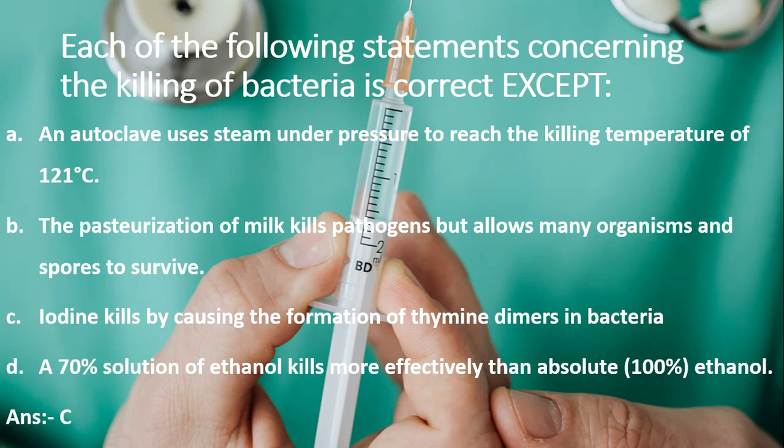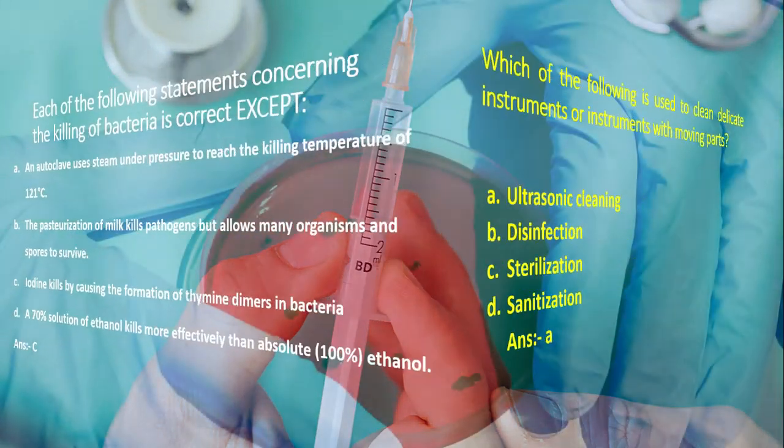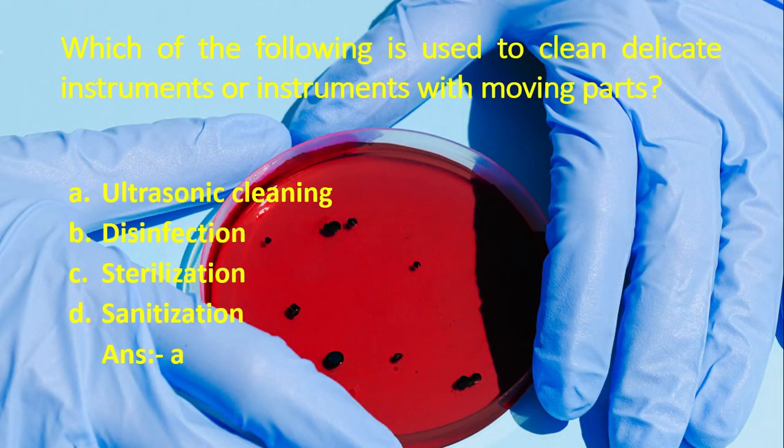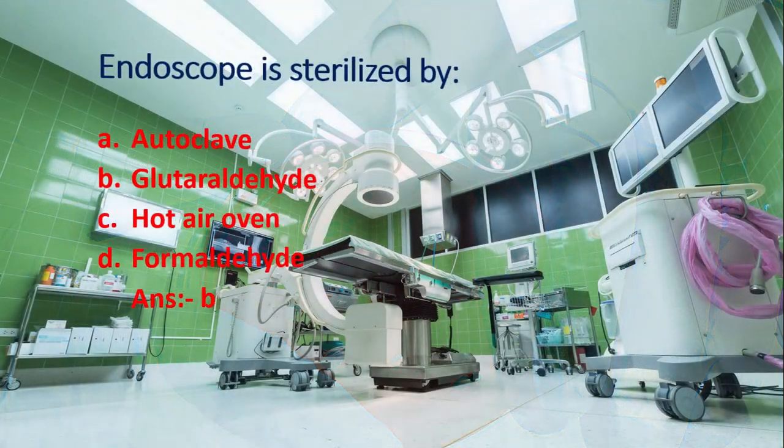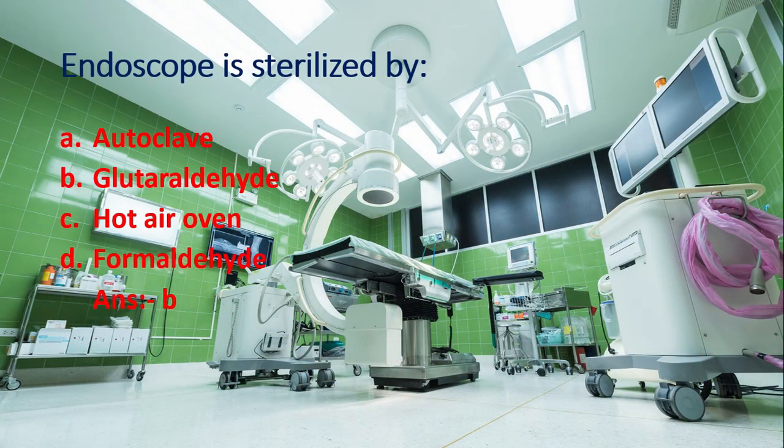Next question. Which of the following is used to clean delicate instruments or instruments with moving parts? Choice A. Ultrasonic cleaning. Choice B. Disinfection. Choice C. Sterilization. Choice D. Sanitization. Answer is A. Ultrasonic cleaning. Next question. Endoscope is sterilized by choice A. Autoclave. Choice B. Glutaraldehyde. Choice C. Hot air oven. Choice D. Formaldehyde. Answer is B. Glutaraldehyde.